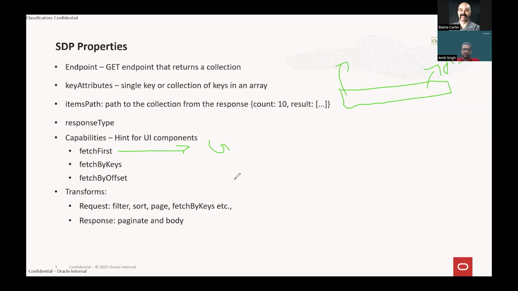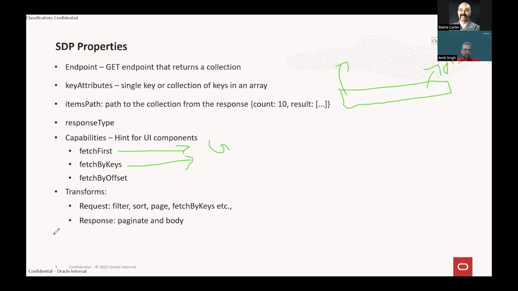What SDP will do is, it will see, okay, this ID property is already passed to this select single data, right? Then in that case, SDP will internally, instead of calling fetch first, invoke fetch by keys. It will use this fetch by keys capability of the SDP. And it will pass the ID property, which is mapped to this value of the select single. And it will just return one single record from the DB. So this is what fetch by keys and fetch first mean.